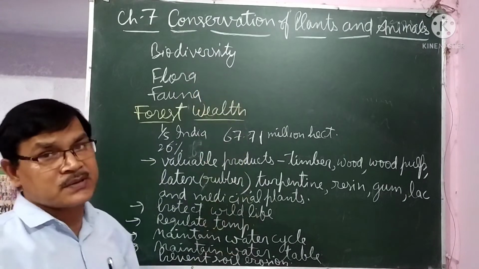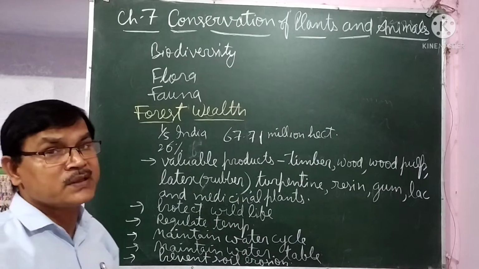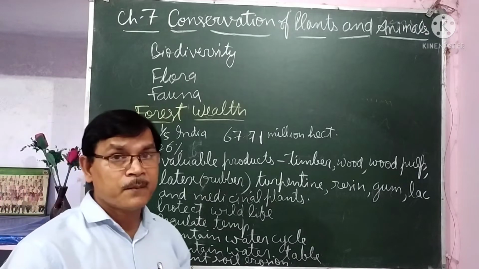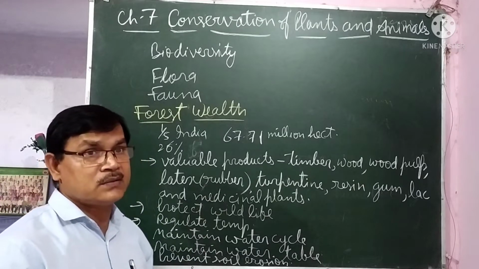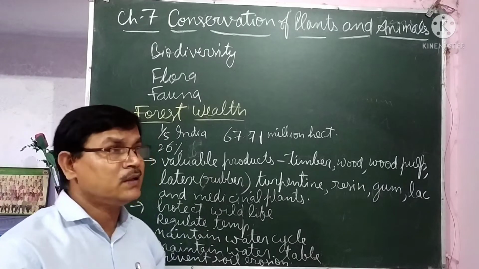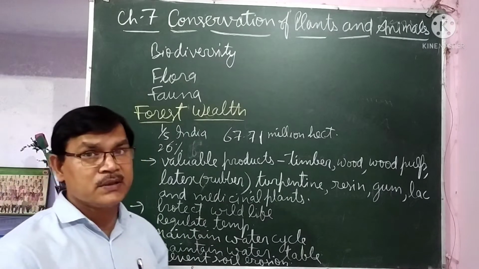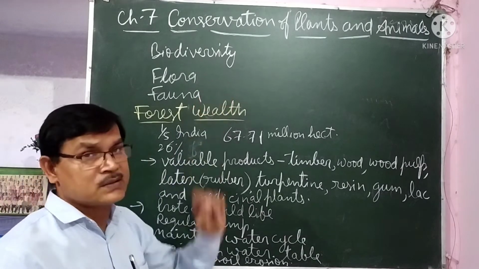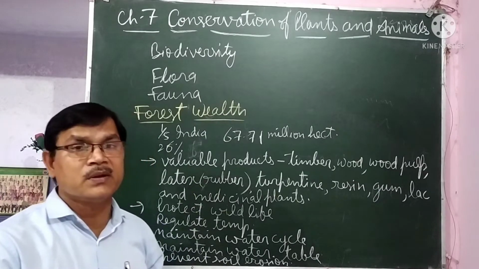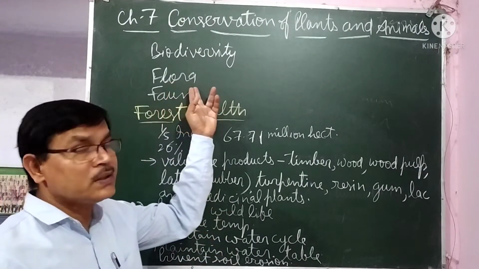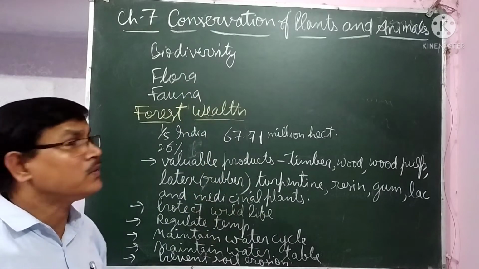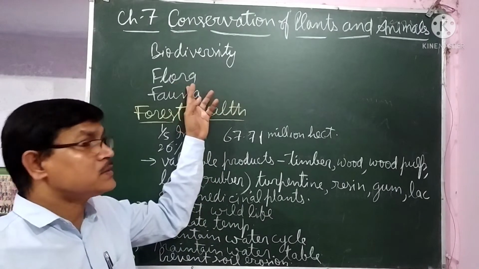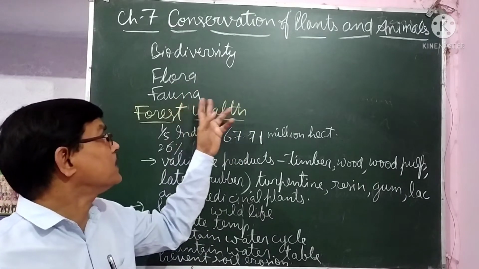First term is biodiversity. Whatever variety of plants, animals and microorganisms are found in a particular area, that is called the biodiversity of that area. That includes all types of plants, all types of animals and even microorganisms. Whatever variety of plants are found in that particular area, that is called the flora of that area, and whatever variety of animals are found, that is called the fauna of that area. Okay? So flora means variety of plants and fauna means variety of animals.